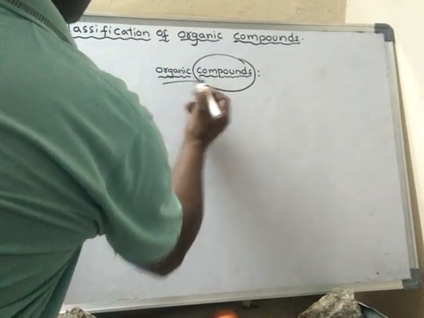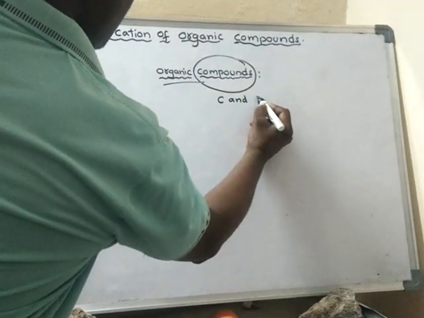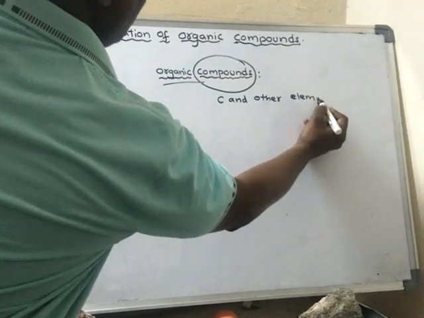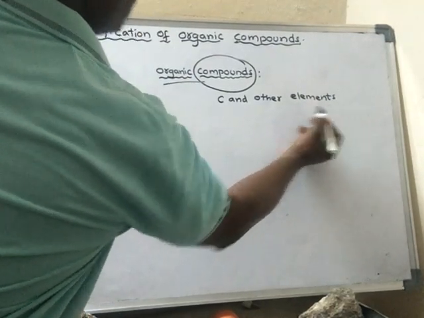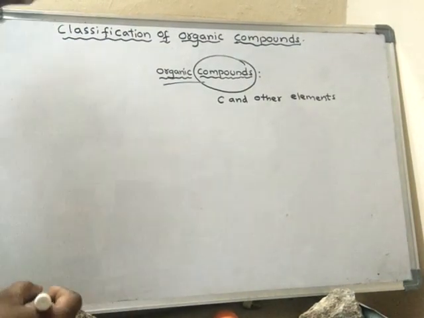Organic compounds are the compounds which contain carbon and other elements.